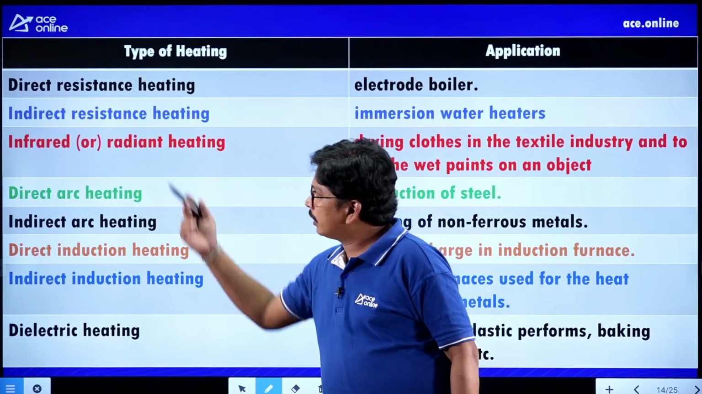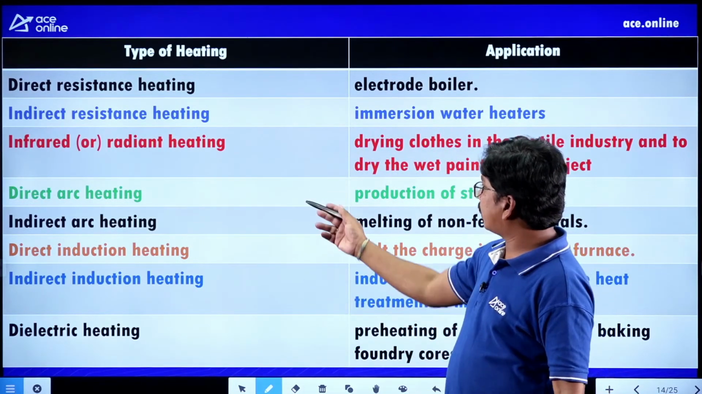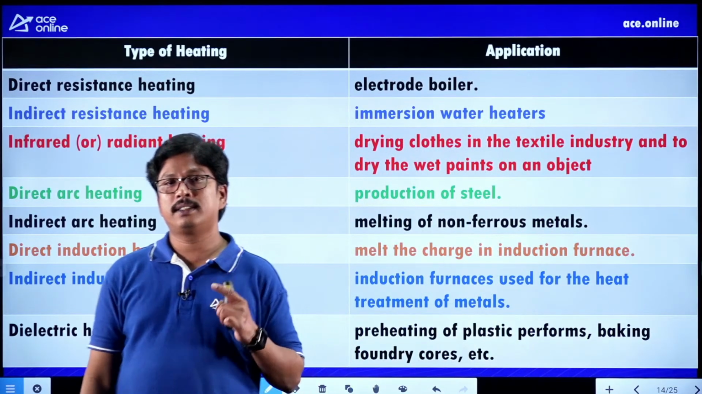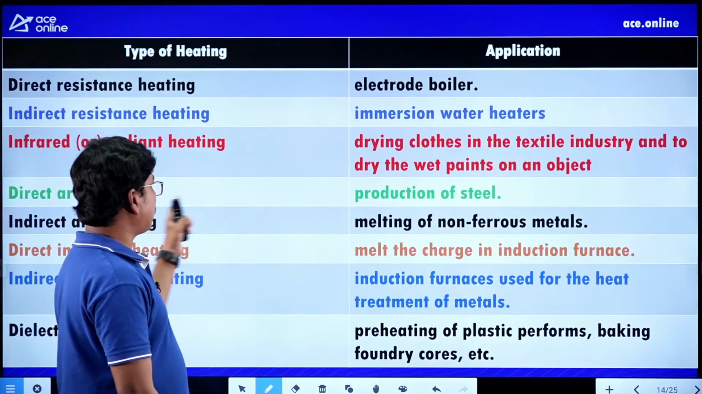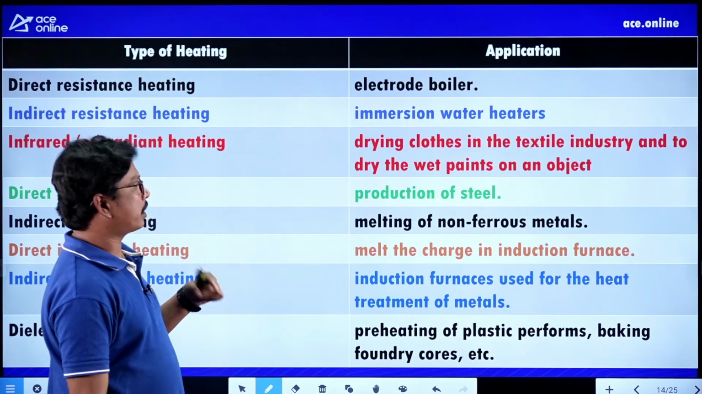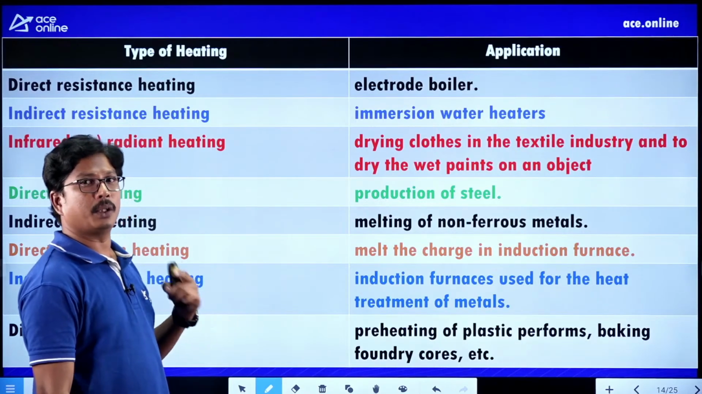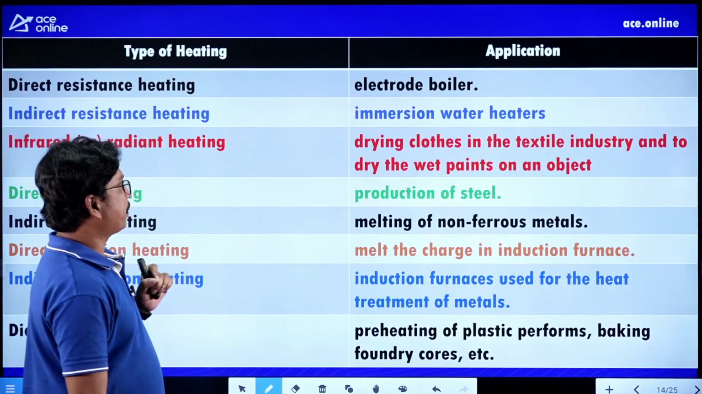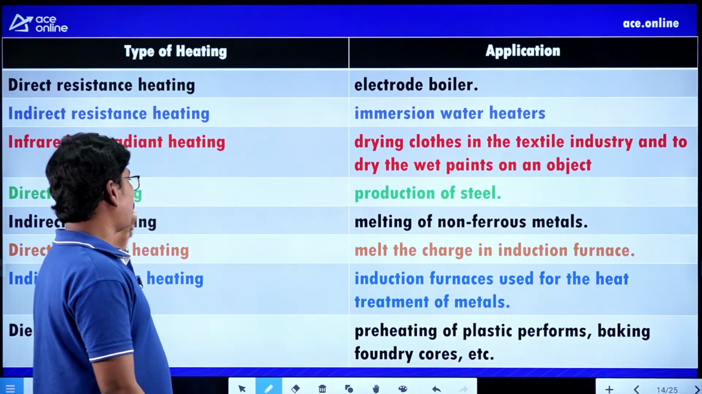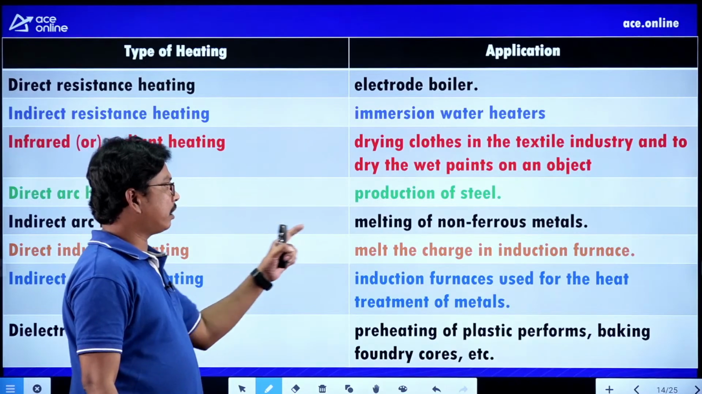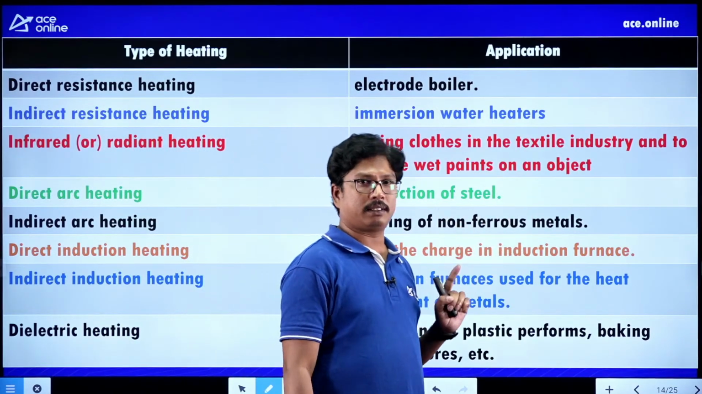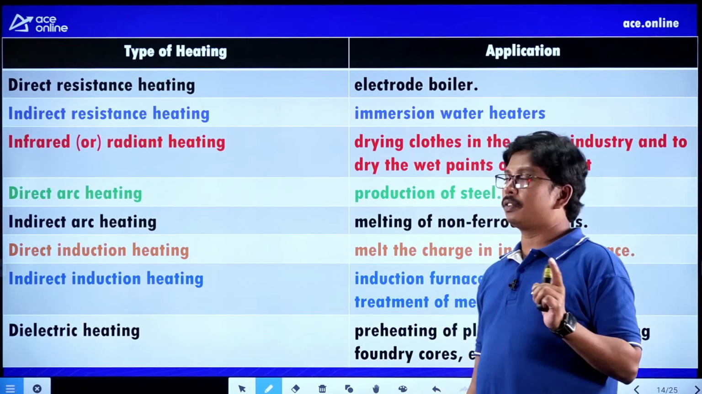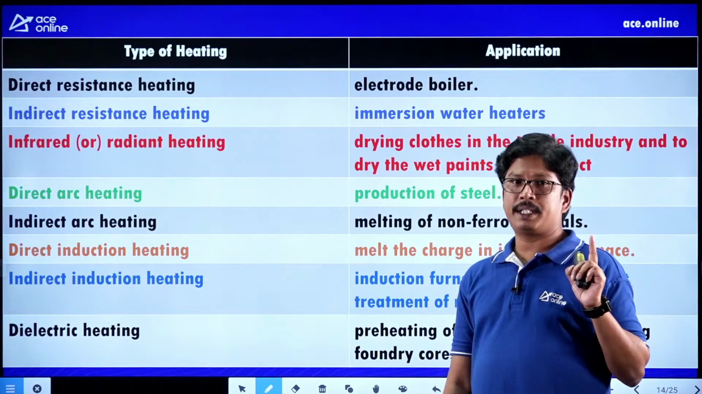Direct arc heating we use in the production of steel. Remember this, this is also one of the most important bits. In case of production of steel, which type of heating can we use? That will be direct arc heating. And indirect arc heating is used for melting of non-ferrous materials.